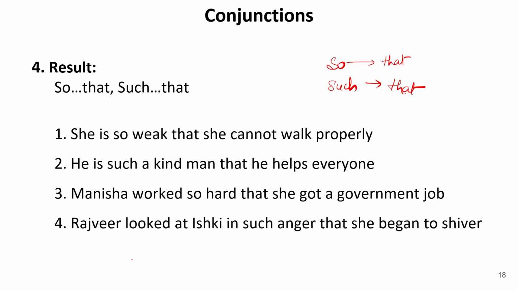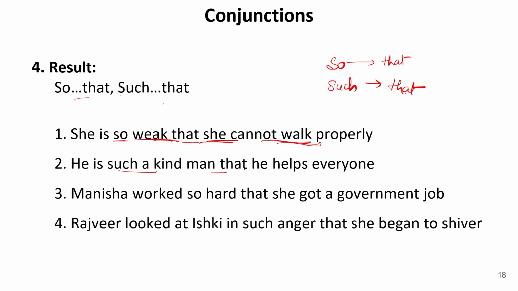But they have different patterns or different usage that we have already learned in our earlier sessions. She's so weak that she cannot walk properly. So and that are used together: she's so weak that she cannot walk properly. So this is the reason and this is the cause. The reason is that she is so weak, and what is the result? That she cannot walk properly. So to show the result of something, we are using the words so that.